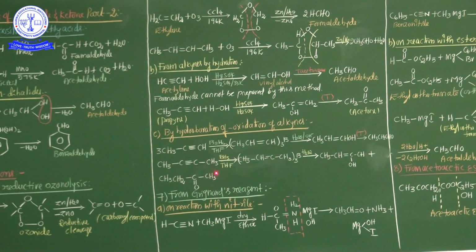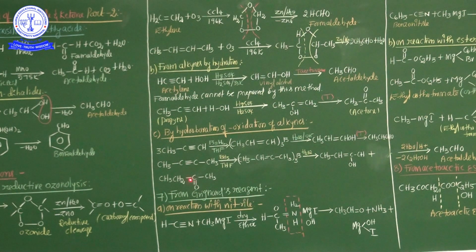For example, in this process, if the alkyne contains the triple bond at the end side of the carbon atoms, only aldehyde must be obtained. Aldehyde is definitely formed if the triple bond is present at the corner or end side of the carbon atoms, and when the triple bond is in the middle of the carbon atoms, generally ketones are formed.